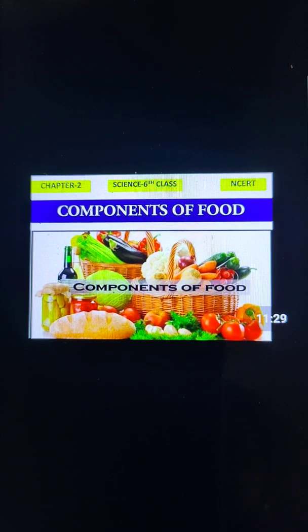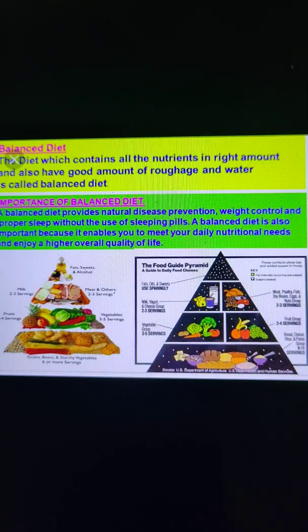And a diet which contains the right or adequate amount of all the components of food, for the proper functioning of the body, is known as a balanced diet. The diet which consists of all the components of food in the right amount. All right, so what is a balanced diet?